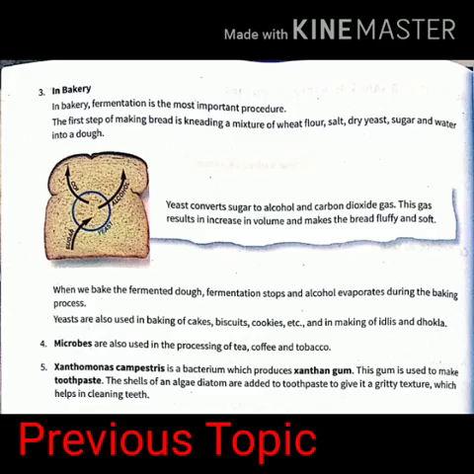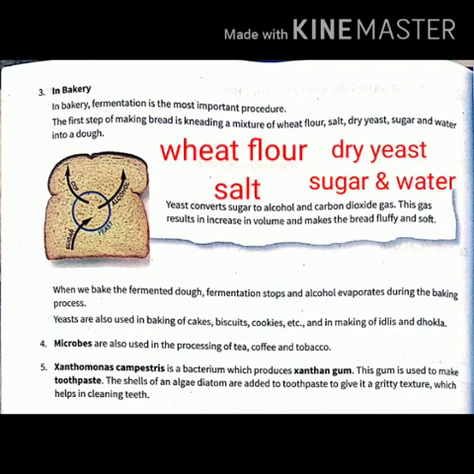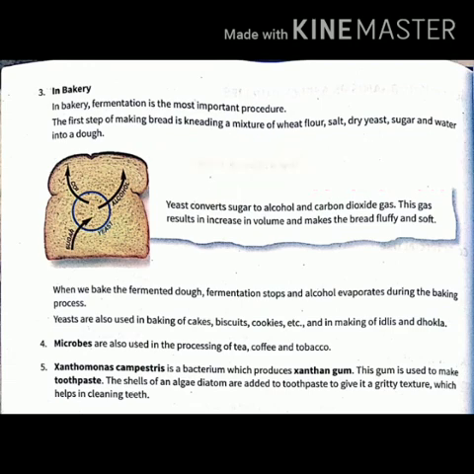So in the last topic we discussed the remaining commercial use of microorganisms in bakery. For example, in bread, first bread is made by the mixture of wheat flour, salt, dry yeast, sugar and water. Then yeast converts sugar to alcohol and carbon dioxide gas.